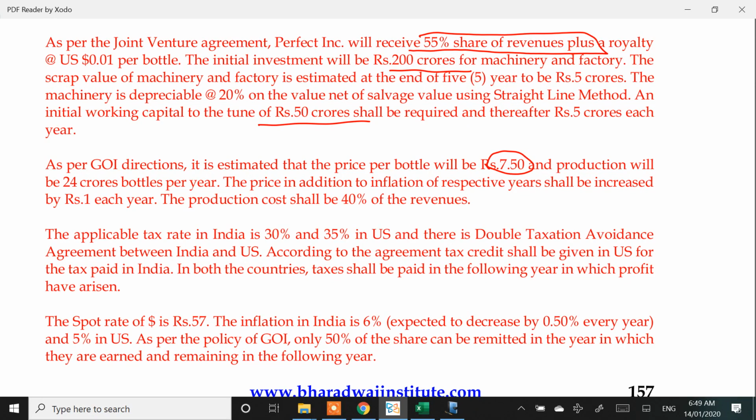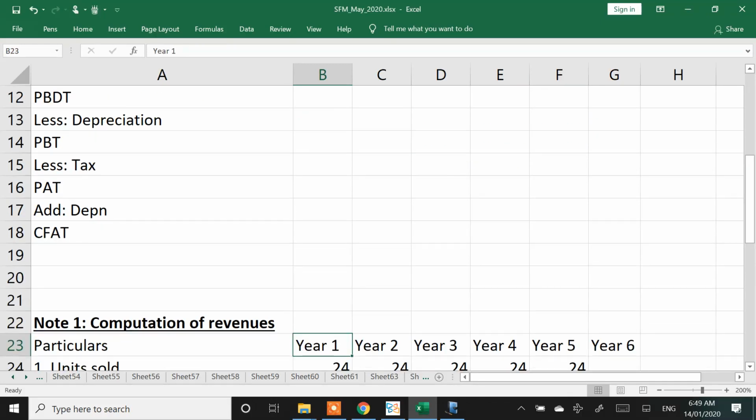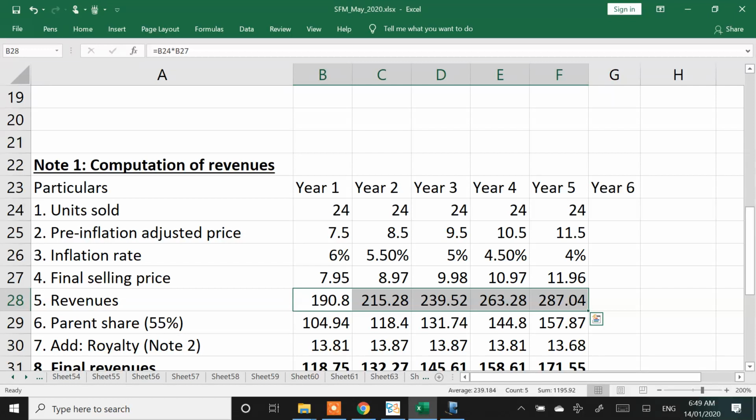Entire royalty paid is... so I also thought about that. The issue is this royalty is going to be an income of the parent. So from a parent point of view, they are going to get an income. The only thing is my cost when I do the calculation could have been 40% of the parent share, rather than adding the royalty and then considering it.